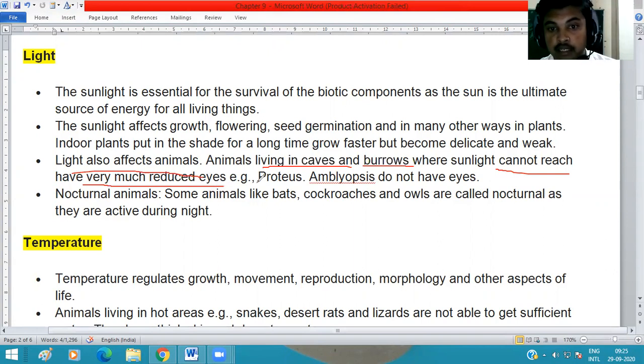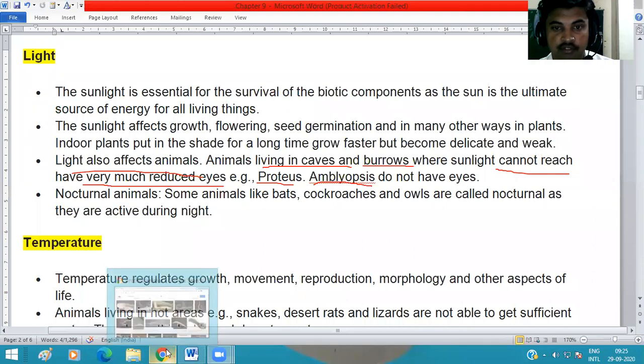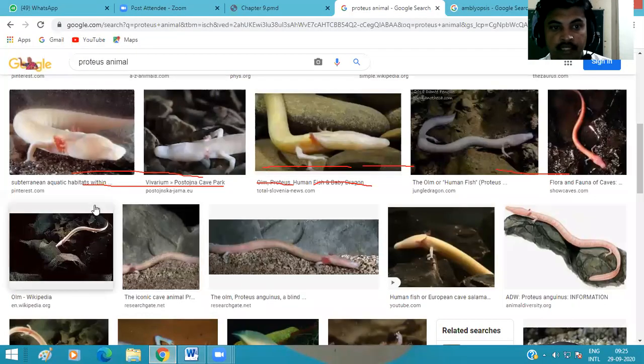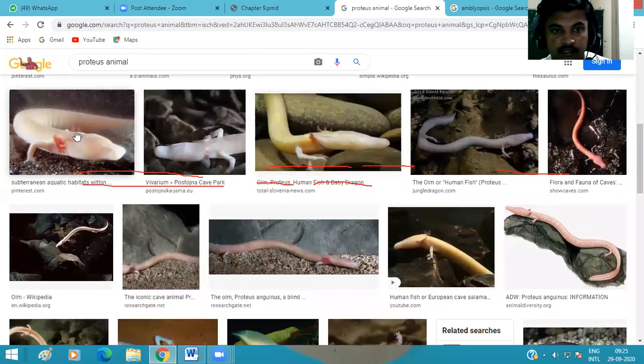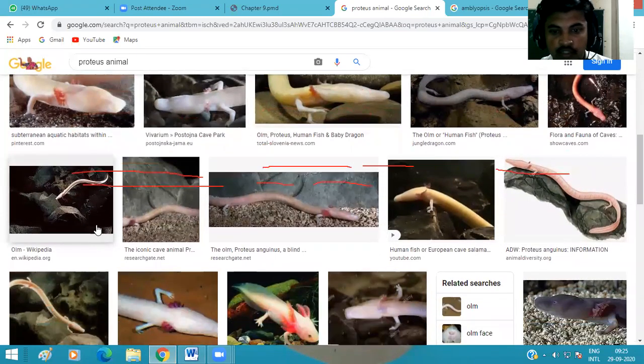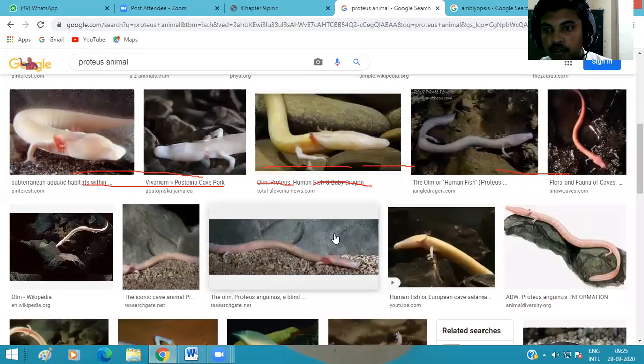For example, Proteus and Amblyopsis. You see here Proteus, an organism which lives in the caves. It doesn't have eyes. It only has senses to move or to sense danger.